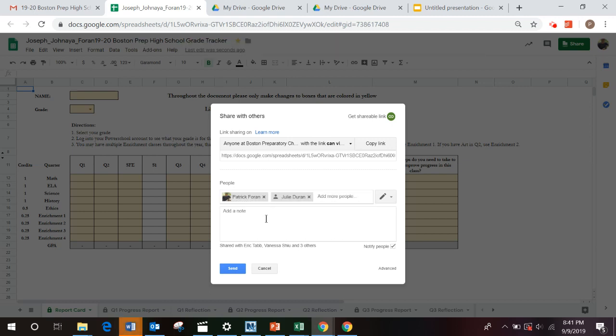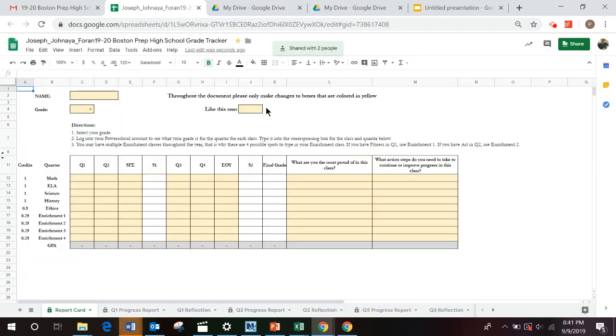Whenever we're sending something in a professional setting, we do need to add a personalized note. Once you've sent this to your advisor and principal, we can start making this document unique to us.